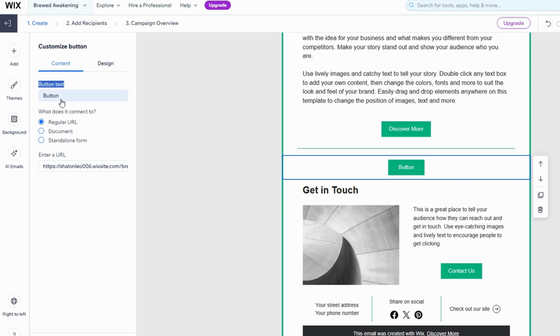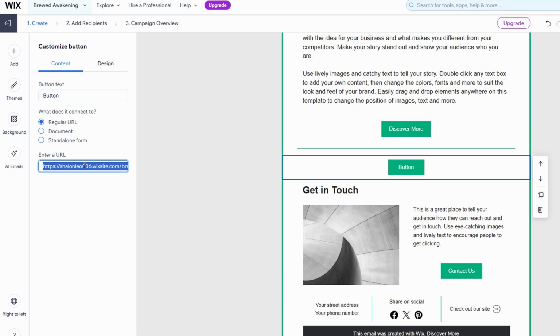You can change the button's text to something like Shop Now, Get Started, or Learn More, depending on your goal. Next, you'll need to make the button functional by linking it to a URL. This is the destination your recipients will be directed to when they click the button. For instance, if you're promoting a sale or a product, you might link it to your store's URL. If it's a newsletter or informational campaign, linking to a relevant blog post or landing page can help keep your audience engaged. The button becomes your email's call to action, driving traffic and improving engagement.